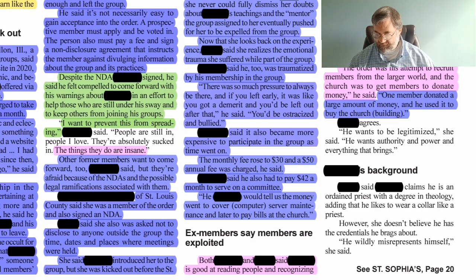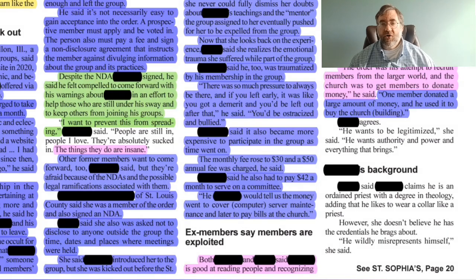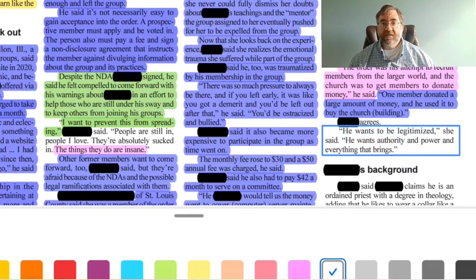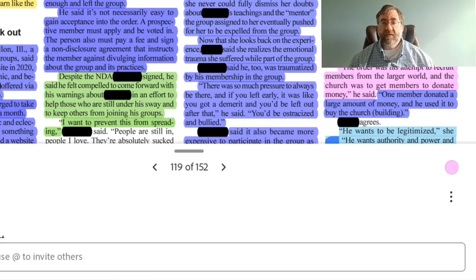Blank agrees. He wants to be legitimized, she said. He wants authority and power and everything that it brings. Again, this sounds like this is a person's opinion about the motives of this individual. So we'll go ahead and highlight that as such. So we'll highlight that in pink.